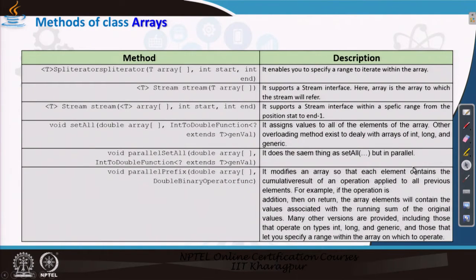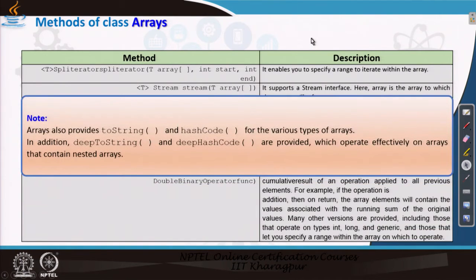So, there are many methods like this one, and it also allows you to create a stream or convert an array into a string, all these kinds of methods are there. So, a few methods are included here. Many of these are very useful.